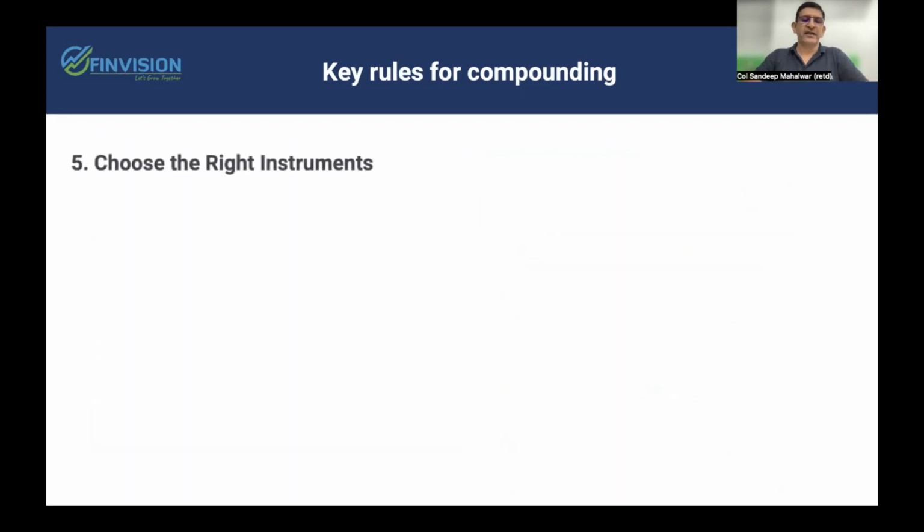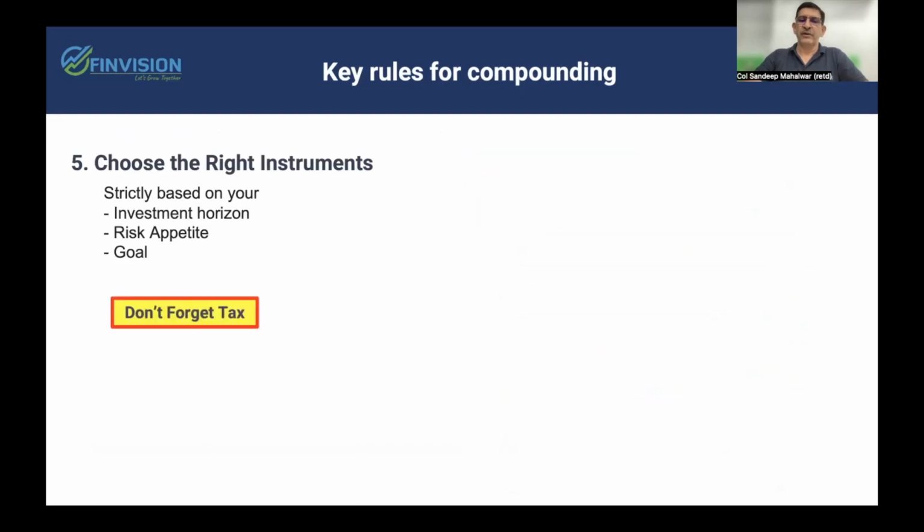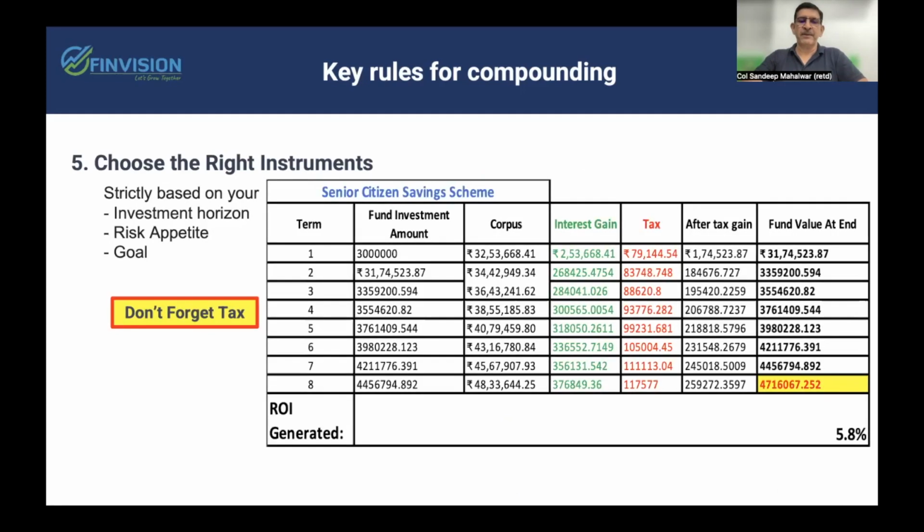The fifth rule is to always choose the right instrument as per your individual investment horizon, your risk appetite, and the financial goal that you are looking to meet from that investment. And don't forget the tax that you pay on the returns that you are able to generate. Here is one example of the most popular scheme, that is the senior citizen savings scheme, which the majority in the fraternity invest into, and we are allowed to invest 30 lakhs into it at the apparent rate of return of 8.2%. The real returns that you will be able to generate will be only around 5.8%.